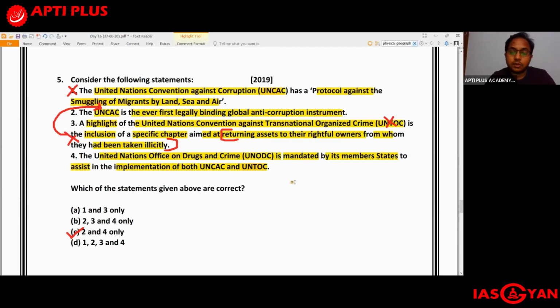So this particular question was a little bit on the difficult side, mainly because it's very difficult for a person to go so deep and to know each of the protocols under a convention.